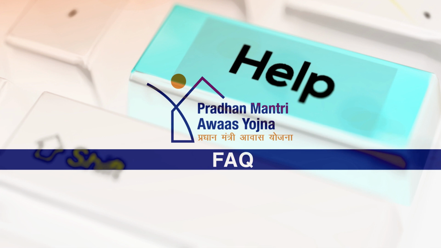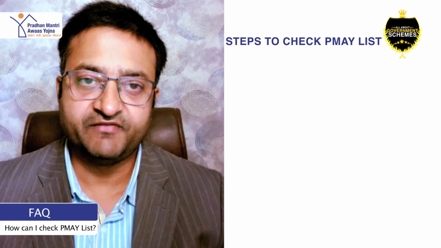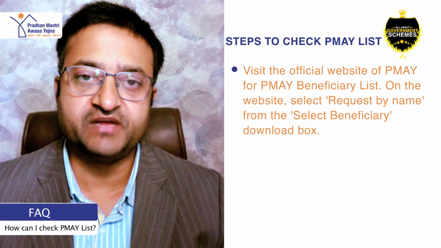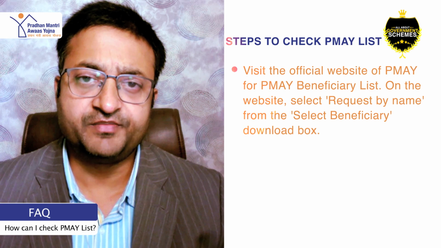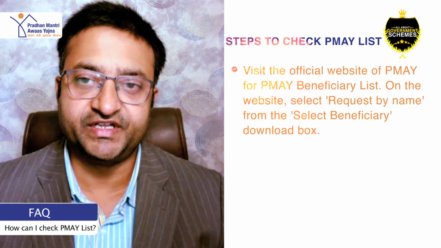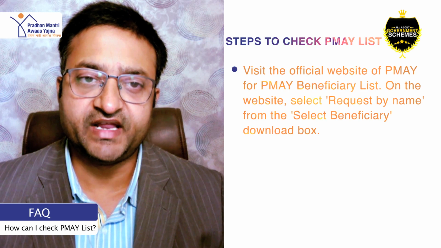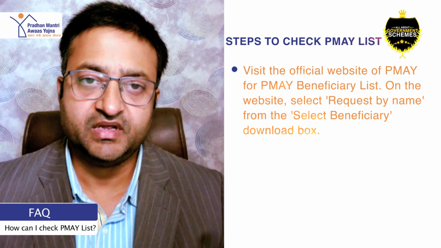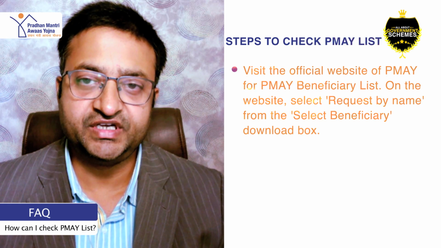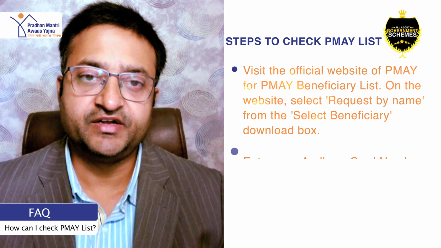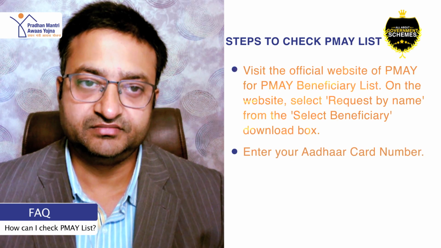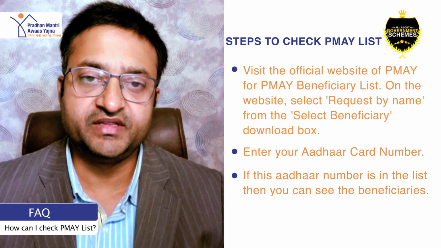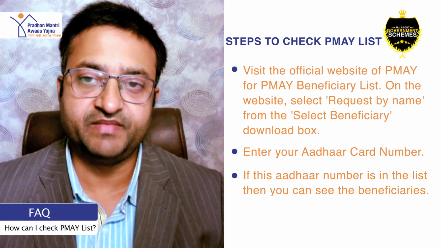FAQ. How can I check Pradhan Mantri Awas Yojana list 2021-22? Visit the official website of Pradhan Mantri Awas Yojana for the beneficiary list. On the website, select Request by Name. From the Select Beneficiary download box, enter your Aadhaar card number. If this Aadhaar card number is in the list, then you can see the beneficiaries.